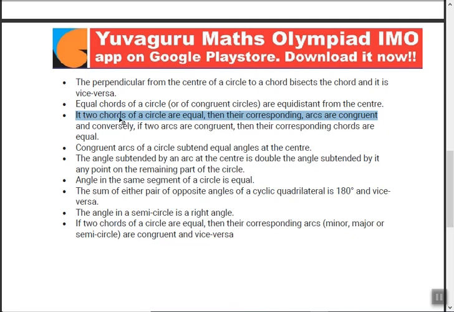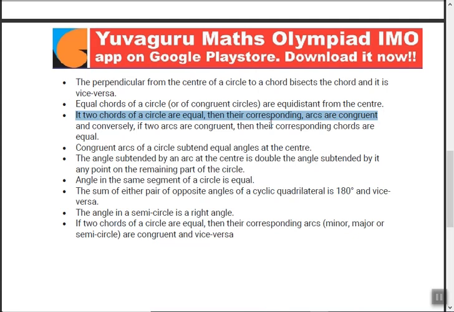Next, if two chords of a circle are equal, then their corresponding arcs are congruent. See it again. If two chords of a circle are equal, remember, it is one circle only. This theorem is not talking of two separate circles. In one circle only, there are two chords, and both the chords are equal. Then the corresponding arcs are congruent.